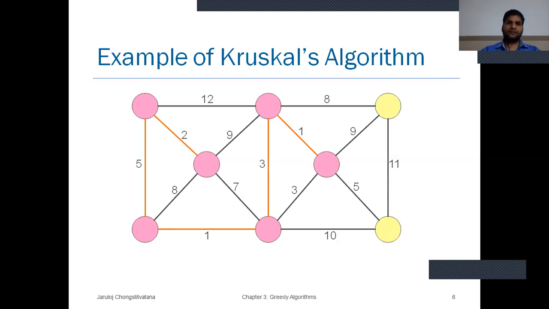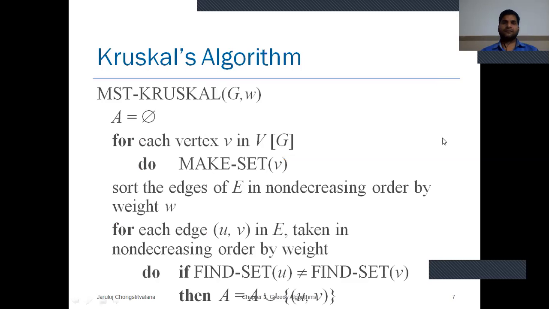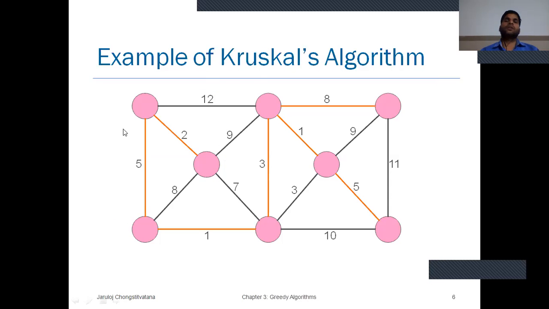Next is 5. Next another 5. Then 7. After the 7 selection, it creates a cycle, so it is rejected. Also 8 is not selected because it creates a cycle. This 8 is selected, so the minimum spanning tree graph is this.